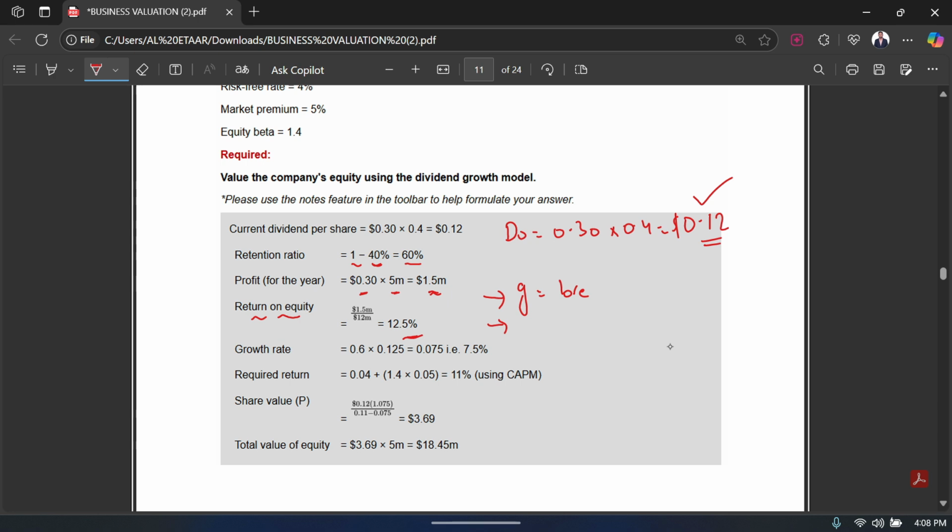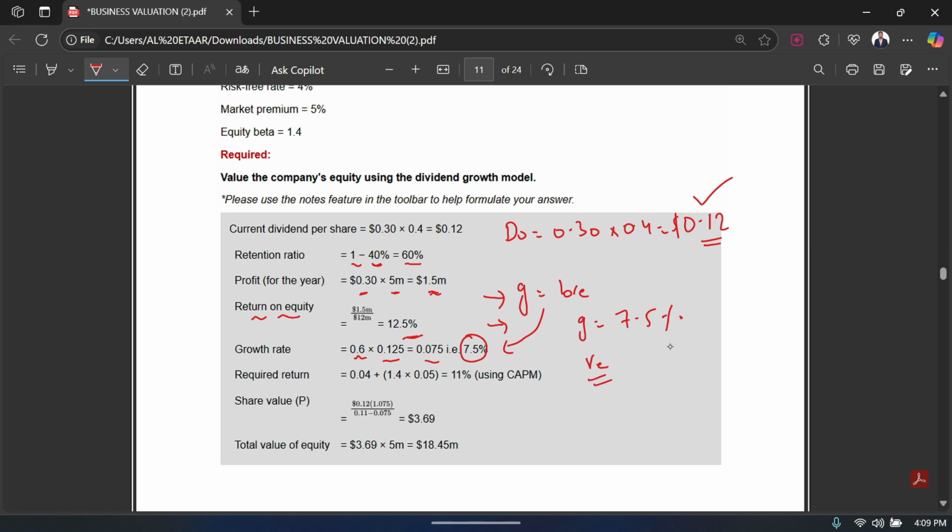It's very simple. If you are paying out 40% of your earnings, how much are you retaining? 60%, which is 0.6. Times it by the return on equity, which is 0.125, and you get your growth rate as 0.075 or 7.5%. Using this formula, correct? So now I have my growth, which is 7.5%, and I have my dividend, which is 0.12.